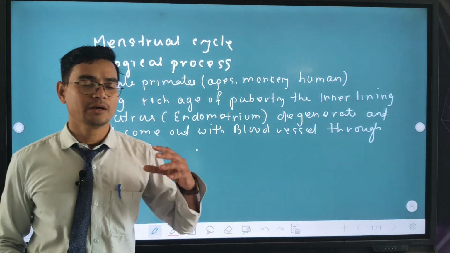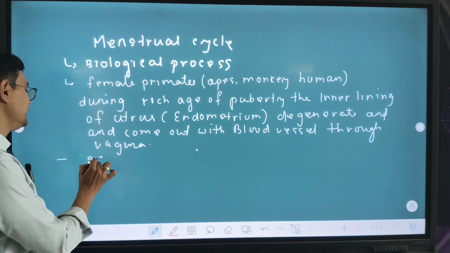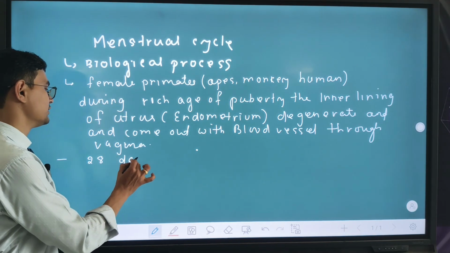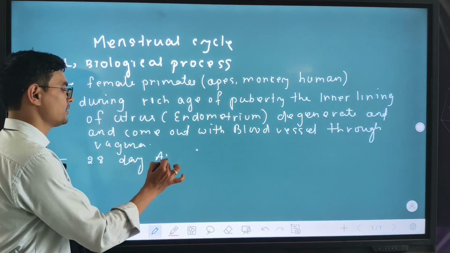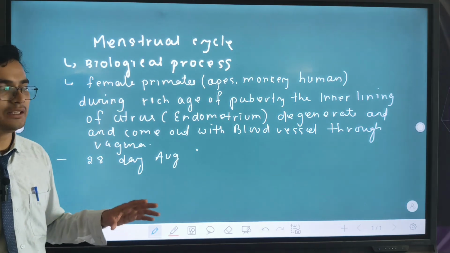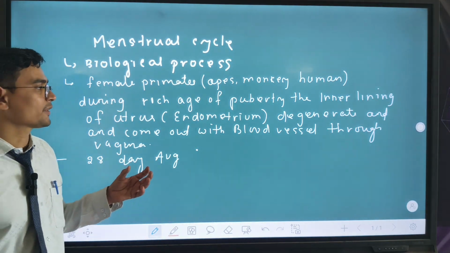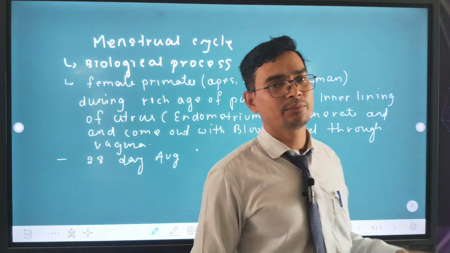The menstrual cycle period is 28 days on average. During this menstrual cycle there are two phases.